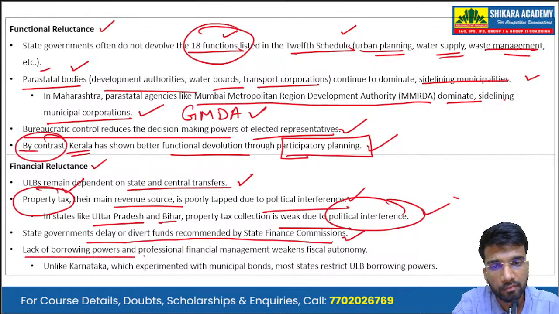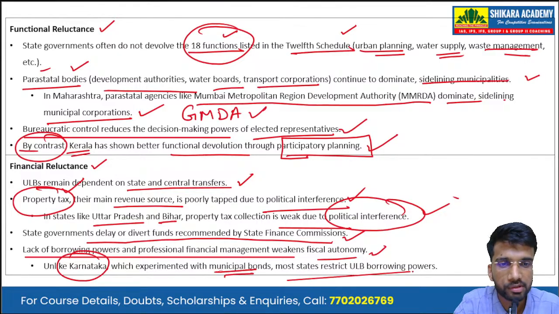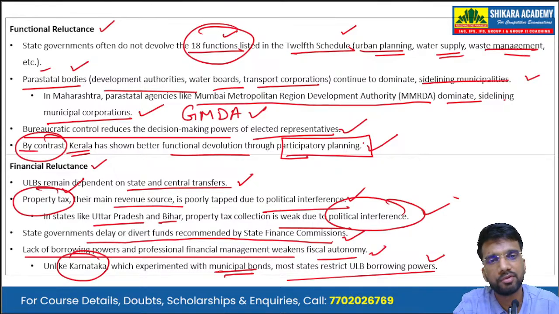Then there is the lack of borrowing powers and professional financial management, which weakens their fiscal autonomy. So there are very limited avenues for these urban local bodies; they have very low borrowing powers. But Karnataka experimented with municipal bonds, though most states restrict the ULBs' borrowing powers. So here we can give two positive examples, one from Kerala, one from Karnataka.